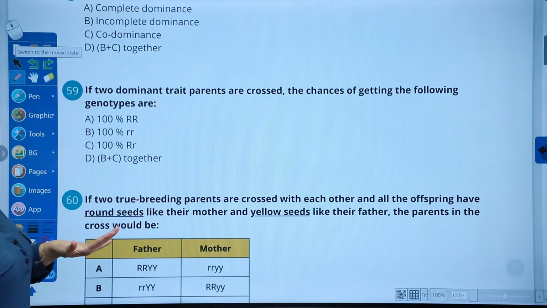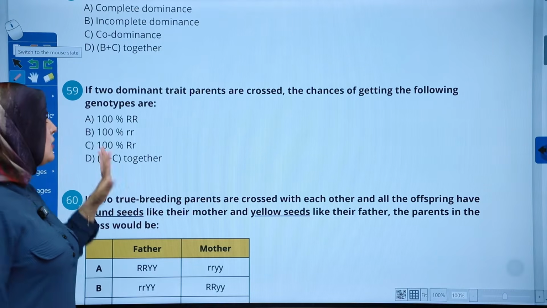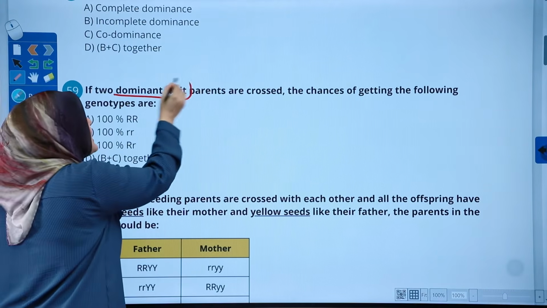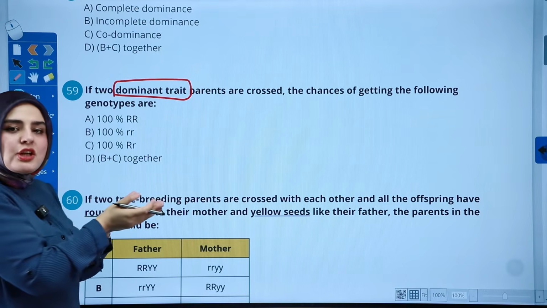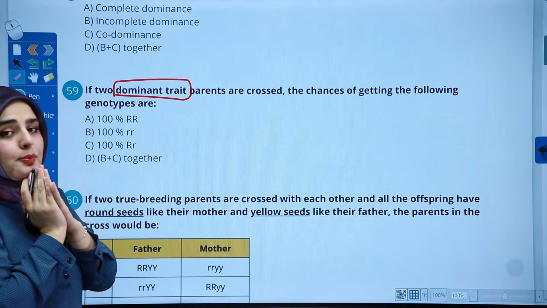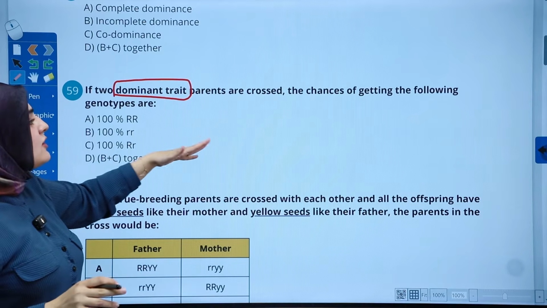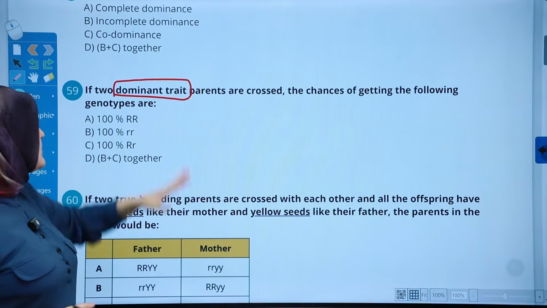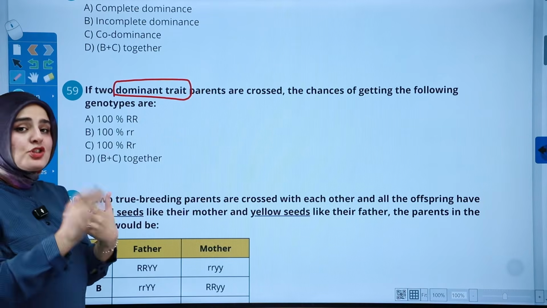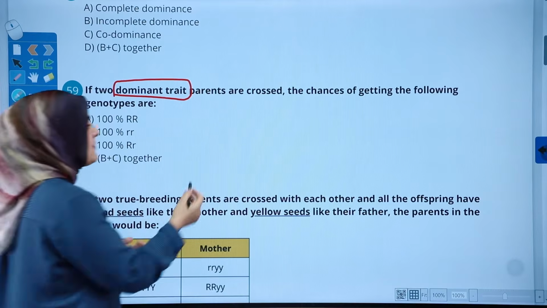If two dominant trait parents are crossed, two dominant trait, it did not say genotype. It could be any combination. That's a bit confusing, but we have to prepare ourselves. If they're crossed, chances of getting the following. This is confusing because it's not telling us what genotypes the parents are. So we have to assume.